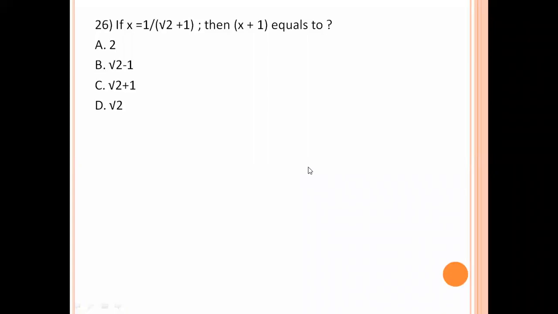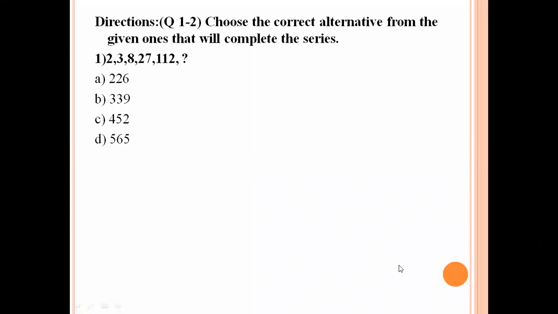So up to this, aptitude questions are completed. Next we are going to discuss reasoning questions. In this exam 30 reasoning questions will be given. First one: choose the correct alternative from the given ones that will complete the series. 2 1s are 2 plus 1, 3; 3 into 2 is 6 plus 2, 8; 8 into 3 is 24 plus 3, 27; 27 into 4 is 108 plus 4, 112; 112 into 5 is 560 plus 5, 565. So option number D is the right answer.